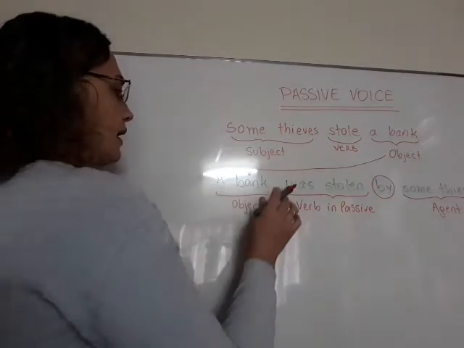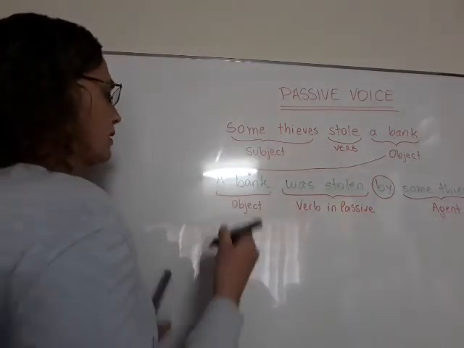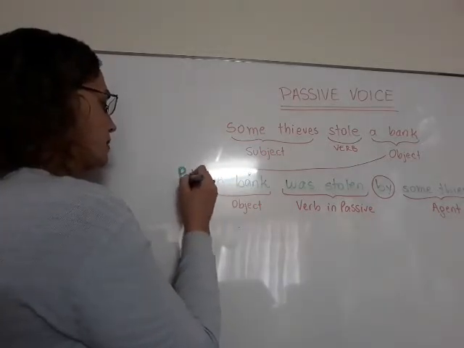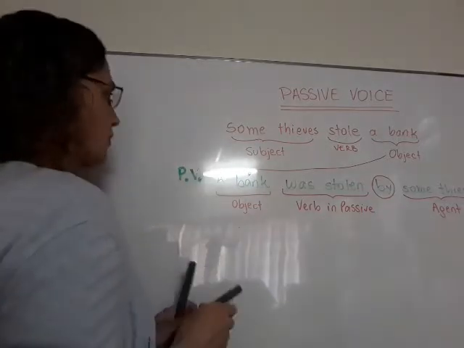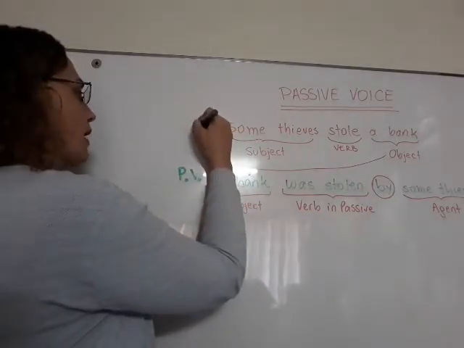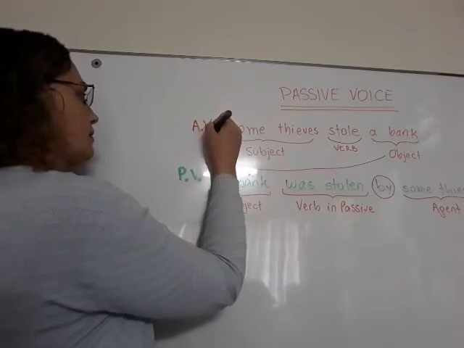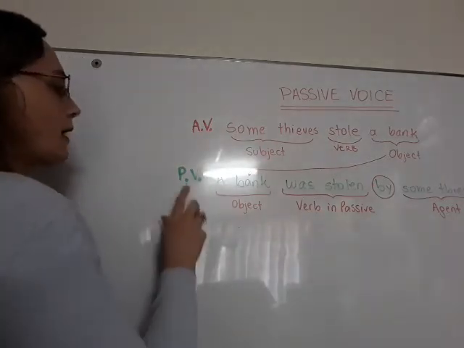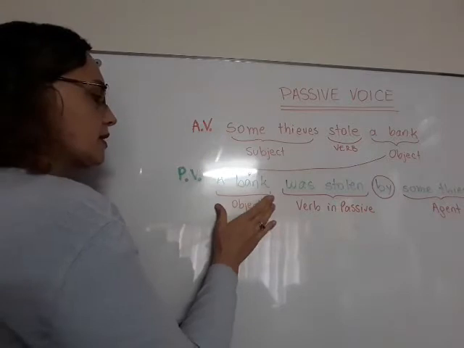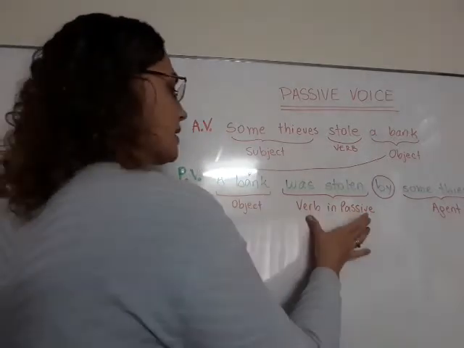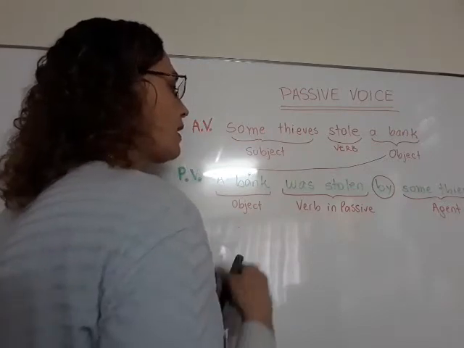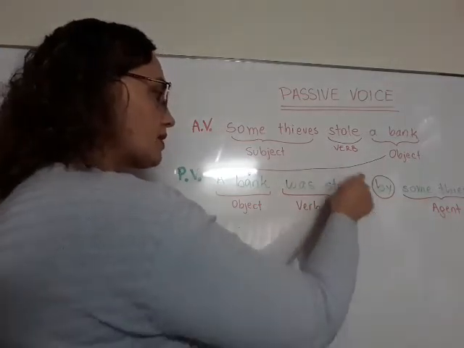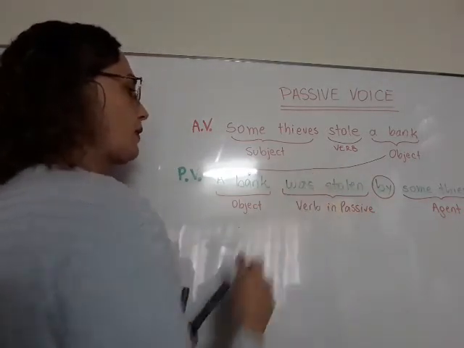So let's repeat. This is the sentence in passive voice. I am going to write PV for passive voice. And the first one is the sentence in active voice, so I'm going to write AV, standing for active voice. All right? So, in the sentence in passive voice, the first part is the object of the verb. Then comes the verb in passive, and this is the most important and the most difficult, and the thing that probably you are going to have problems with.